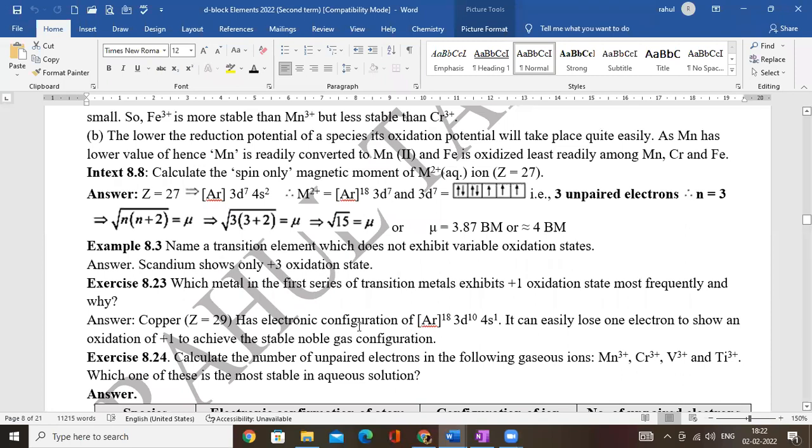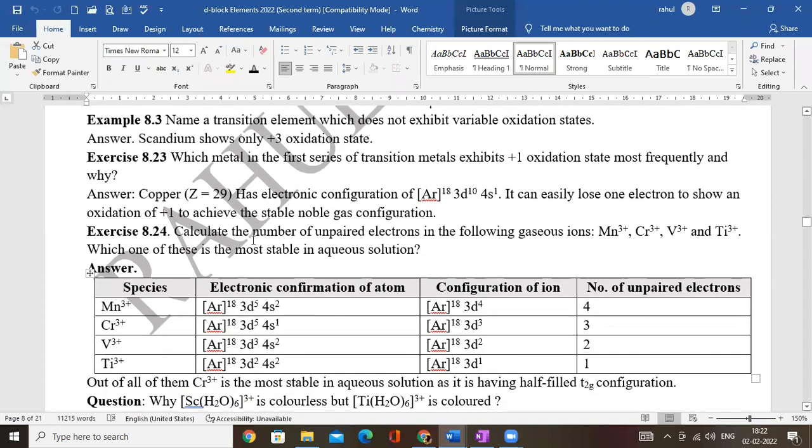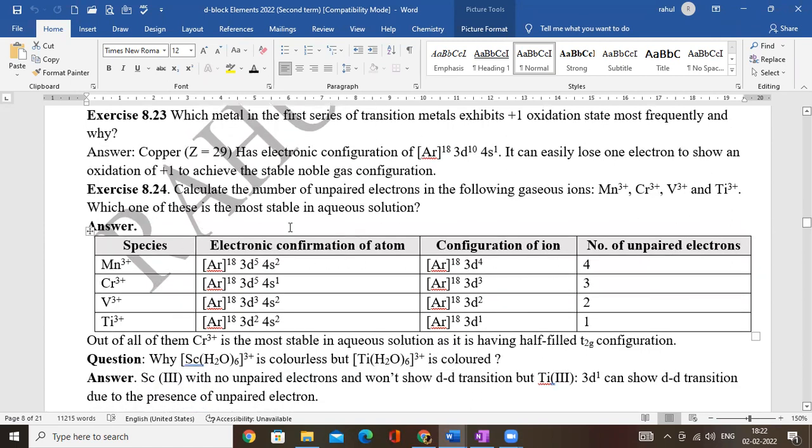Now, another question is, calculate the number of unpaired electrons in the following. This is also a very simple question, and then which of these is most stable in aqueous solution. So Mn3 positive, Cr3 positive, vanadium 3 positive, titanium 3 positive. Mn3 positive means, this is the manganese configuration, if you remove the 2 plus 1, 3 electrons, you will be having 4 unpaired electrons.